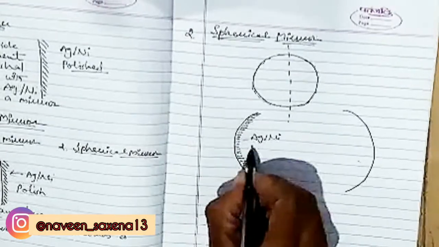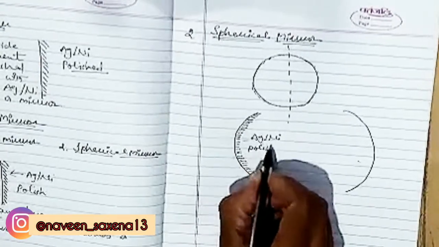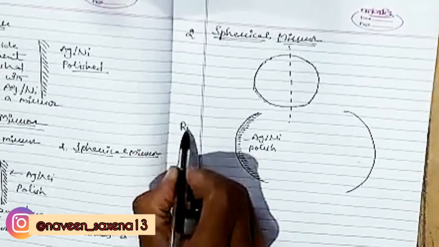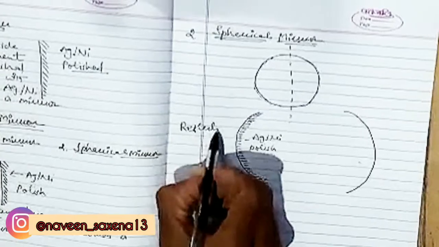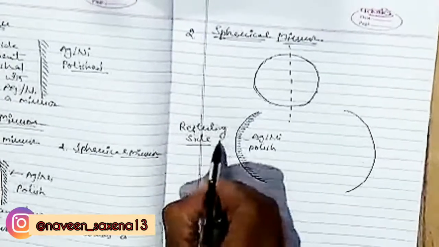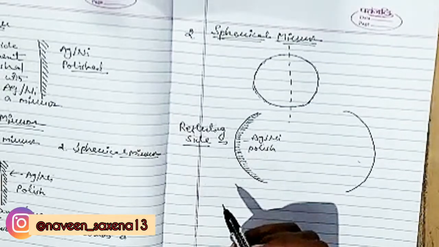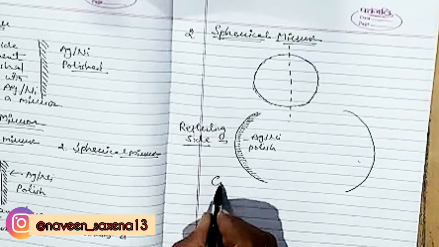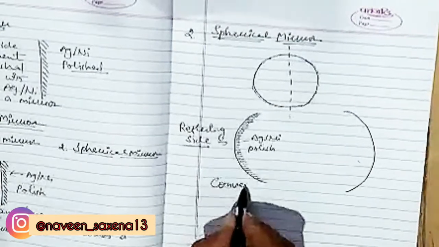Ag, nickel polish. So the other side becomes the reflecting side, this side. Now this mirror is known as a convex mirror.